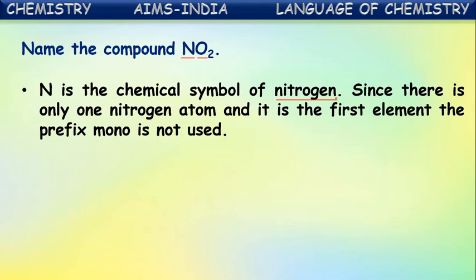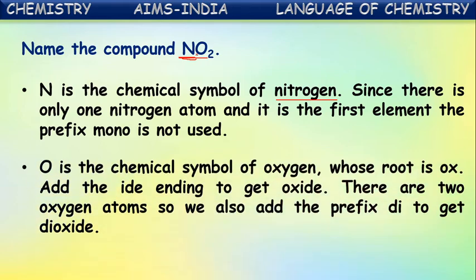Mono nitrogen is not written. If there is more than one, suppose there are two nitrogen atoms, then dinitrogen is written. But here in this compound, the first element is nitrogen and there is only one nitrogen atom. So we directly write nitrogen. Let us go to the next, second element.